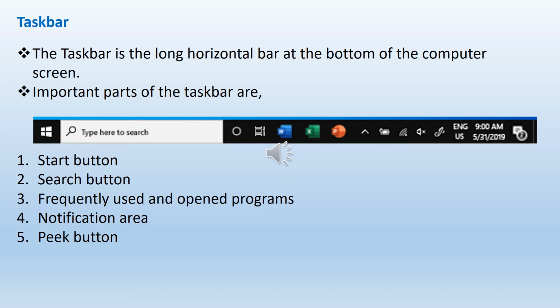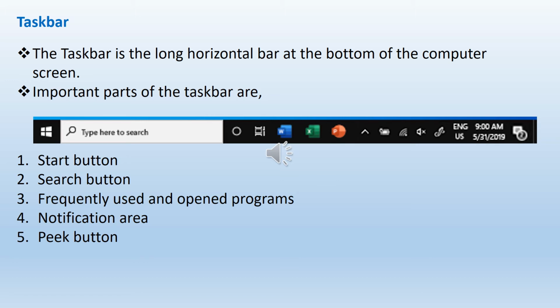Fourth one, notification area. You can find this notification area at the right side of the taskbar, and you can see the time, date, and the internet connection, whether your computer has an internet connection, whether you have connected your computer with another device. Like that you can see it from the notification area.